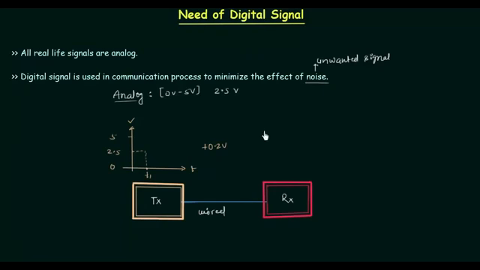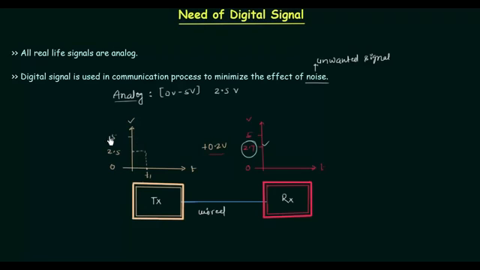So at the receiver's end we will obtain the distorted signal. We don't have 2.5 volts at this end because noise of 0.2 volt is added, so we will have 2.7 volts, and this 2.7 volt is considered to be correct because we are sending the analog signal, and